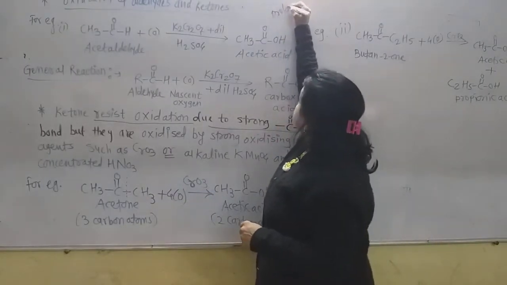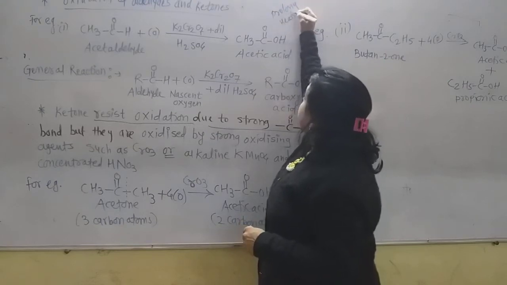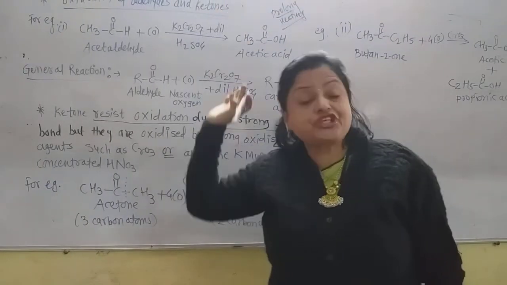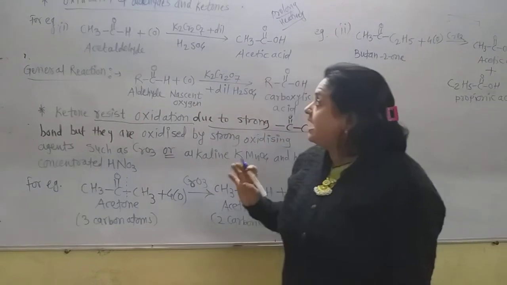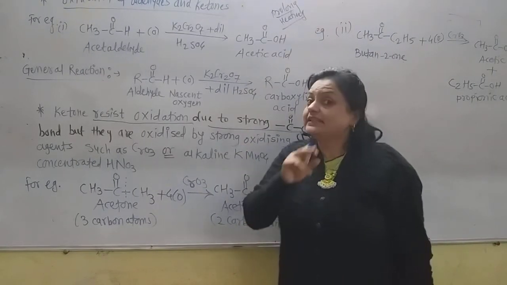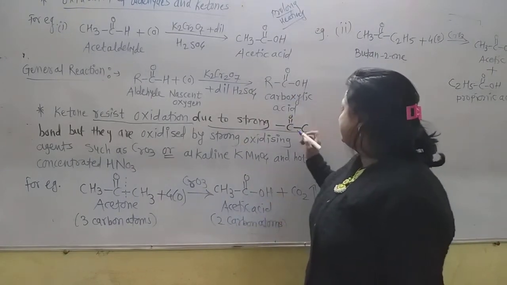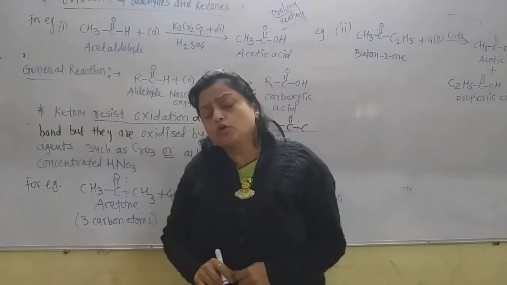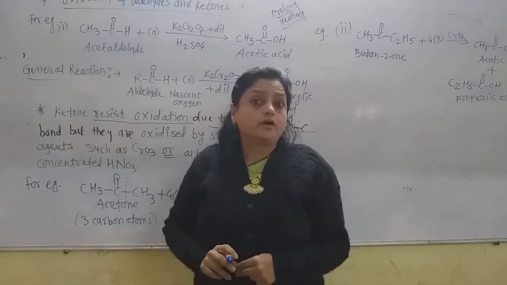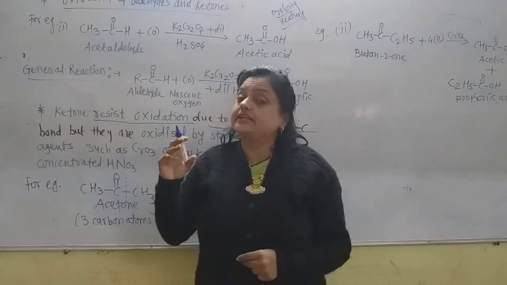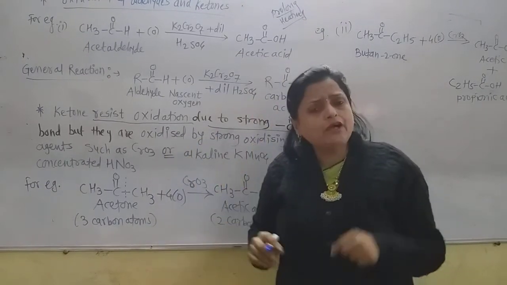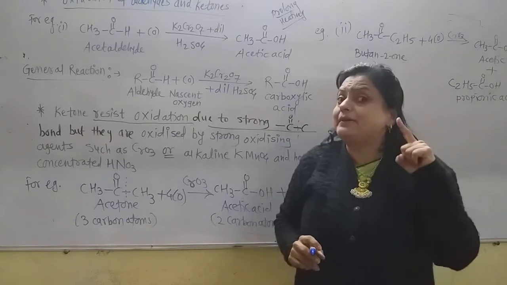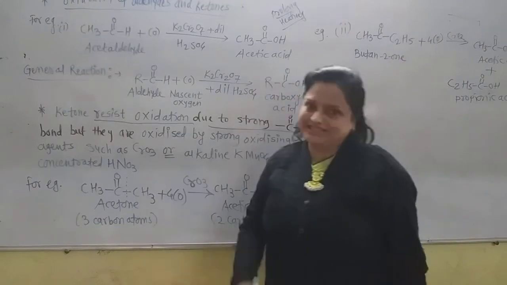Prolonged heating means heating for a long time. So much time is required for the heating, and a very strong oxidizing agent is used. Then and only then this C=O bond or C-C bond gets broken. Now why is there breaking of the C=O bond or C-C bond? Due to the strong oxidizing agent and the prolonged heating, this bond breaks, and we obtain a carboxylic acid which has one carbon atom less than the starting ketone.